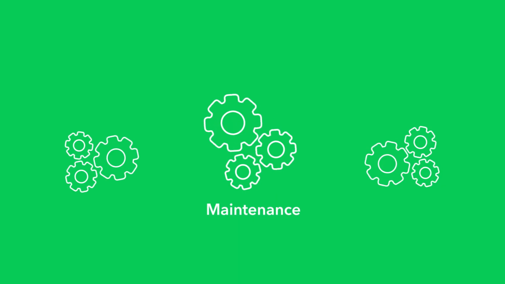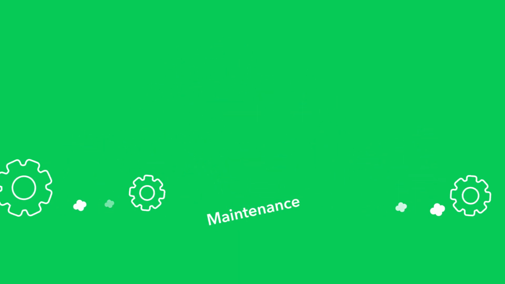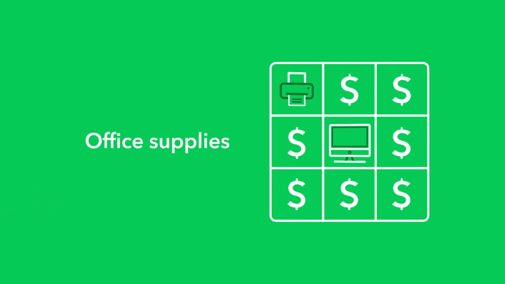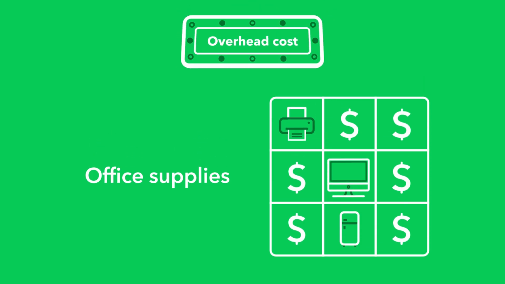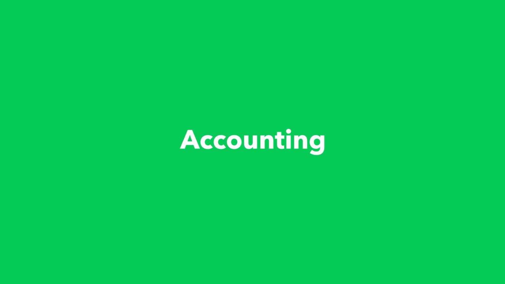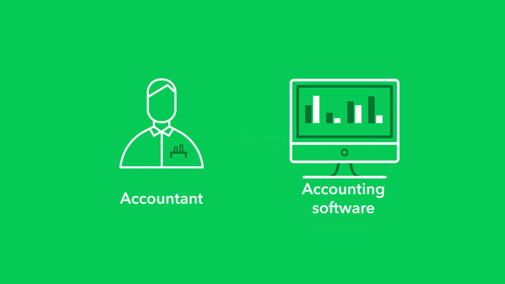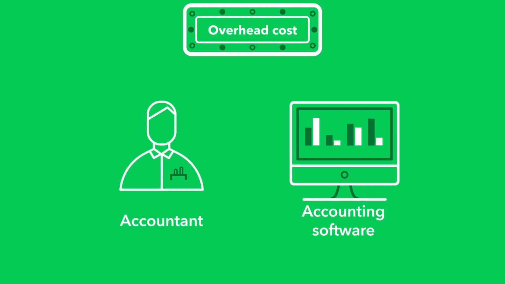Is your machine running? Well, you better go catch it. Never mind. Did someone say office supplies? Your printer, computers, refrigerators? Okay, these aren't exactly recurring fixed costs, but they don't result in sales. That's an overhead cost. Accounting. Whether it's an accountant or accounting software, fixed accounting costs don't directly result in sales. So, overhead.